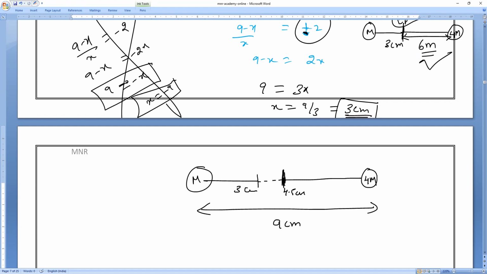So if they are equal masses, at this point the field is equal to 0. Keep it in mind, that is for equal masses. It is unequal mass, so the body having greater mass has greater force of attraction. That is what you have to remember.